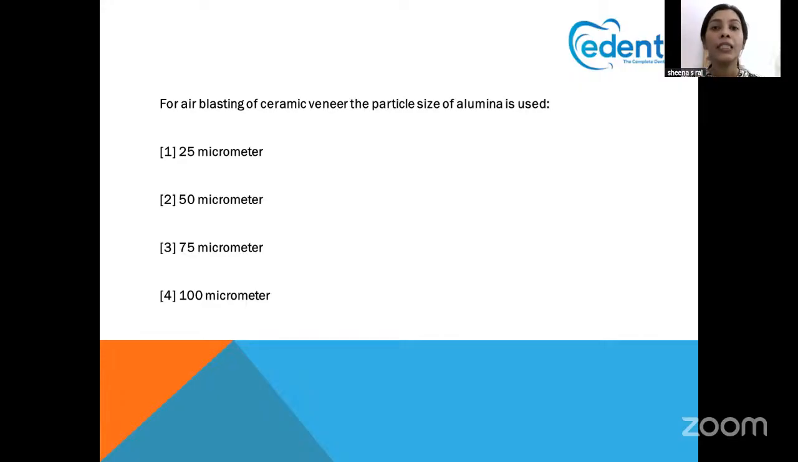Afterwards, the surface is prepared with the help of hydrofluoric acid. We know that 9.6% hydrofluoric acid is normally used, for 2 minutes. After that, the surface is etched, and we apply the material, and the ceramic is bonded to the surface. So this is the procedure of bonding a ceramic veneer to the tooth structure. So the question is, what is the size of the aluminum oxide that we use for blasting the surface? That is 50 micrometer. That is very important.